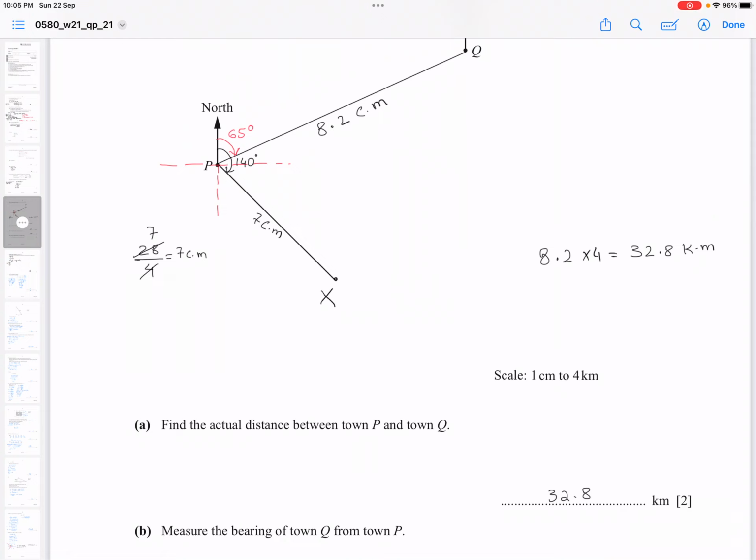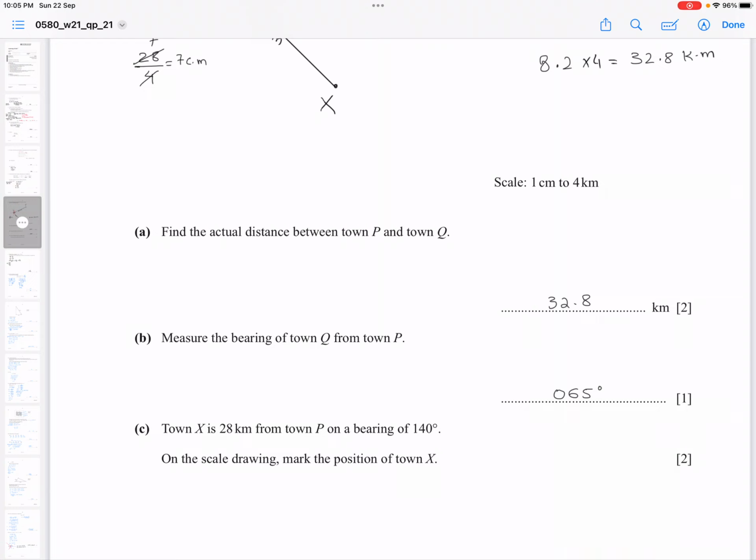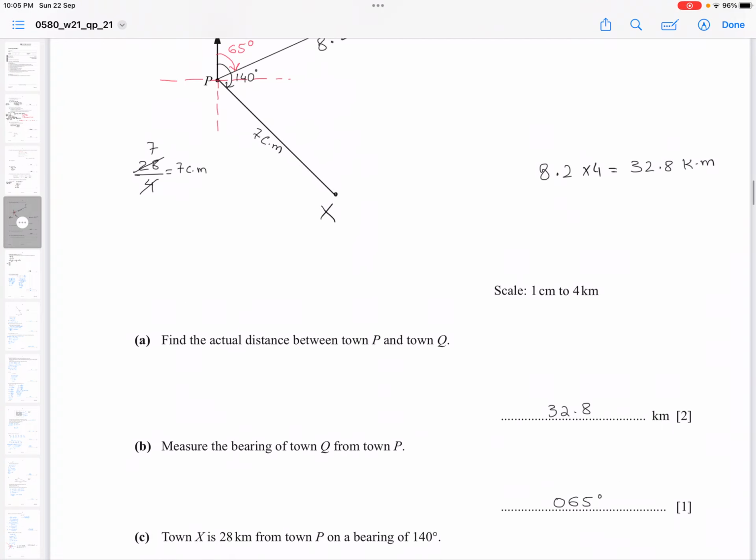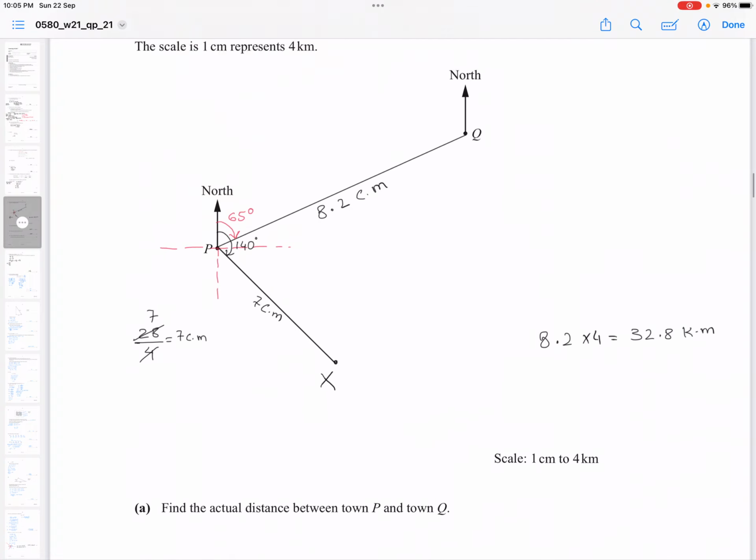Town X is 28 kilometers from town P on a bearing of 140 degrees. On the scale drawing, mark the position of town X. So first you measure the angle 140 from north, again with the help of ruler. I am showing this with the black arrow. So this is 140 degrees, and from P you place the ruler on this line and measure 7 centimeters.